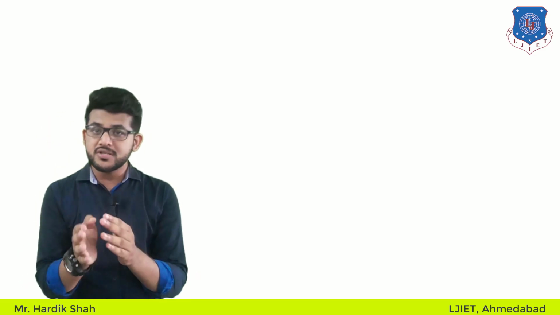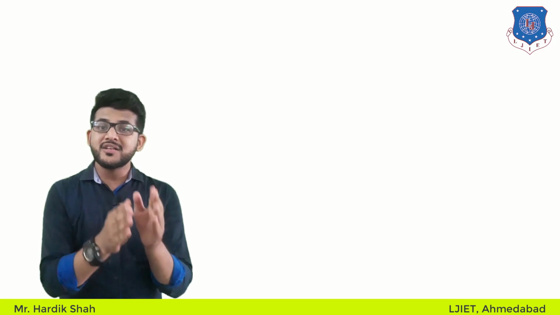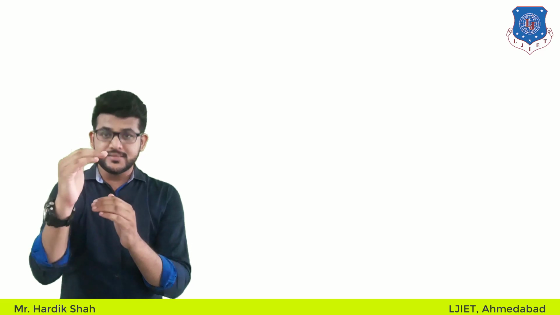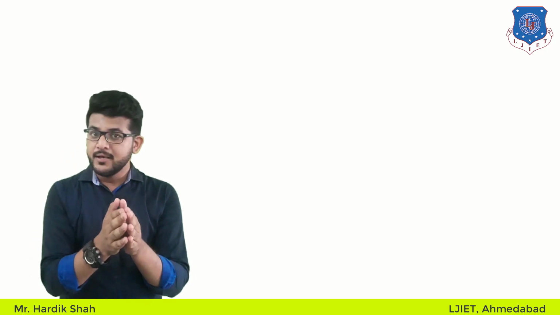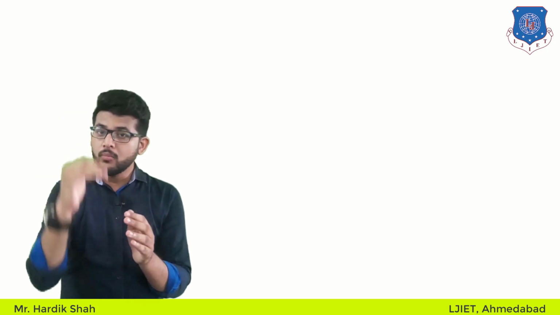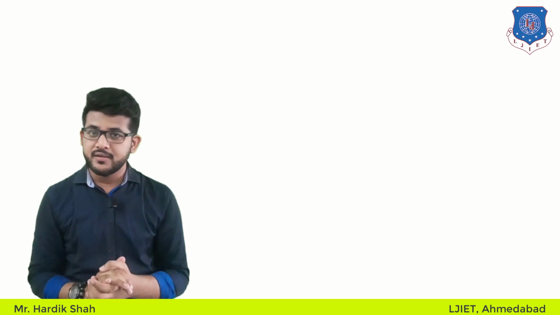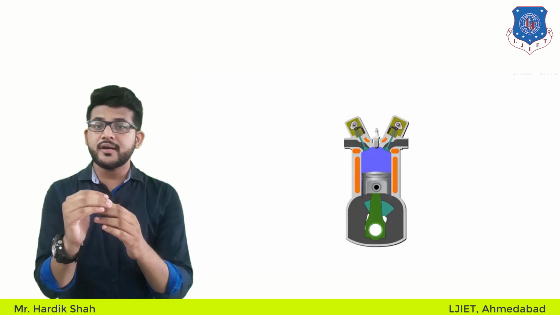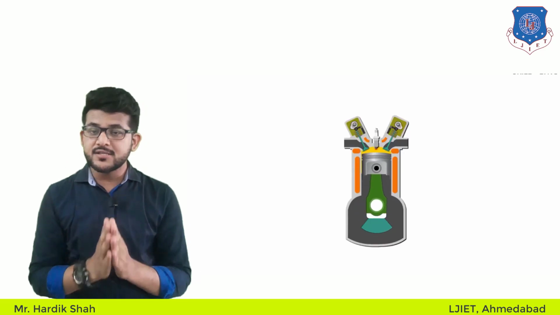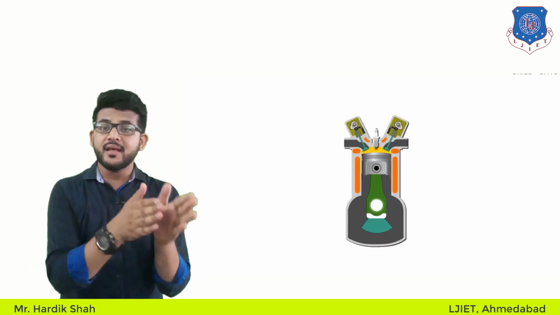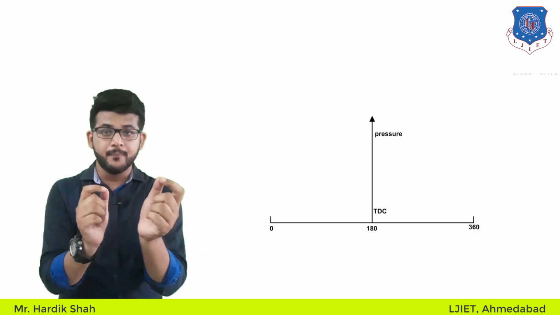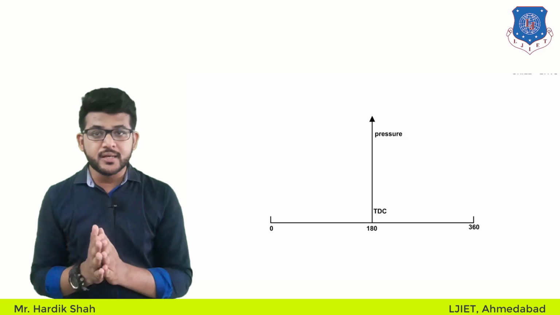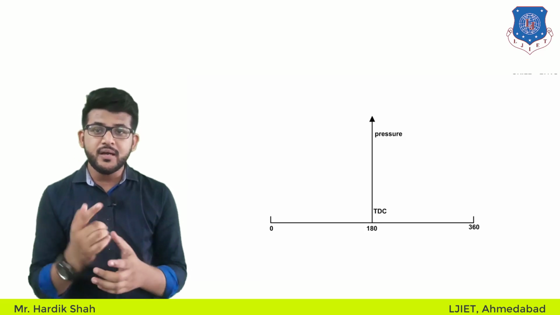In an internal combustion engine, if the inlet and exhaust valves are closed and the piston moves from BDC to TDC, compression takes place, and similarly from top to bottom expansion takes place. That is the main four stroke engine working. If combustion does not take place during this process, the pressure versus crank angle diagram, or P versus theta diagram, can be obtained, and it is known as the motoring curve, shown in the figure here.